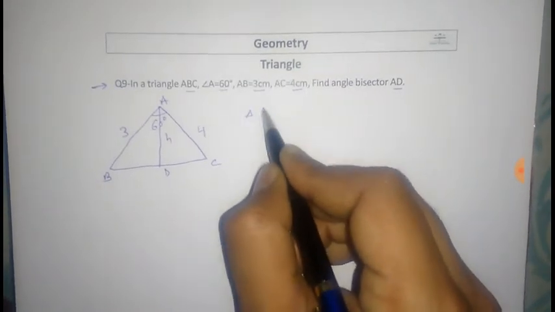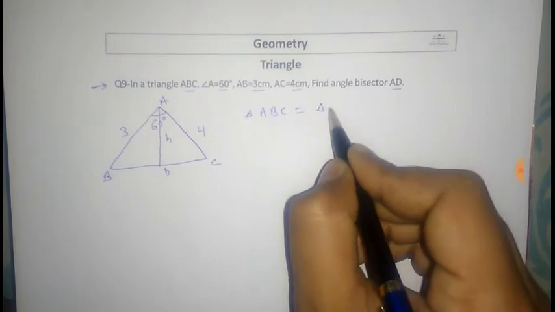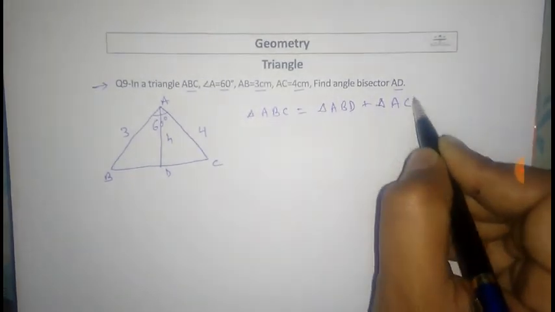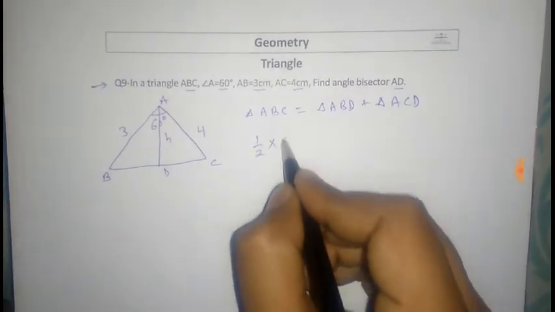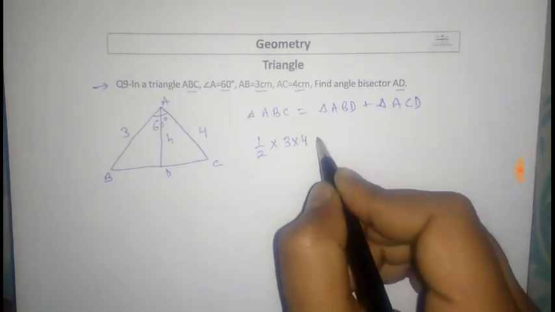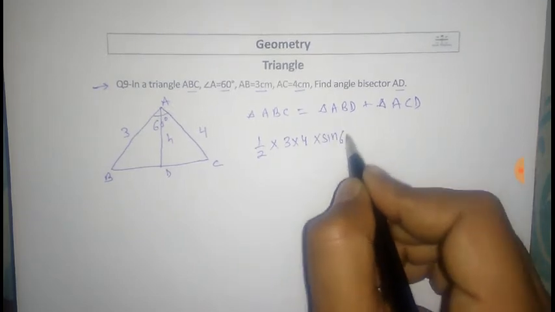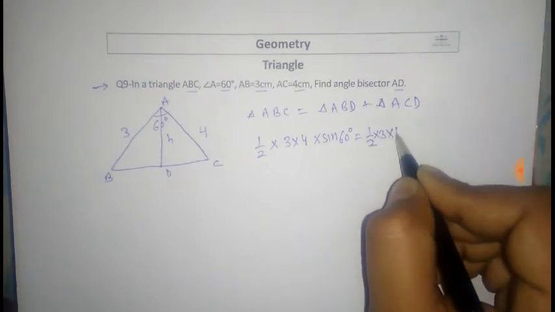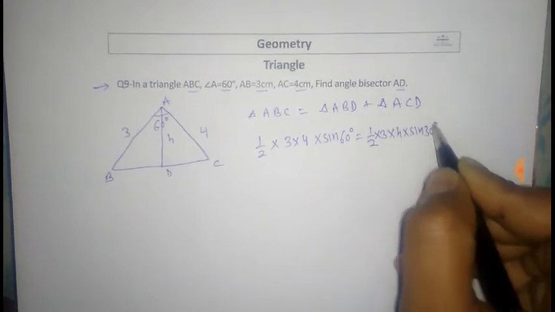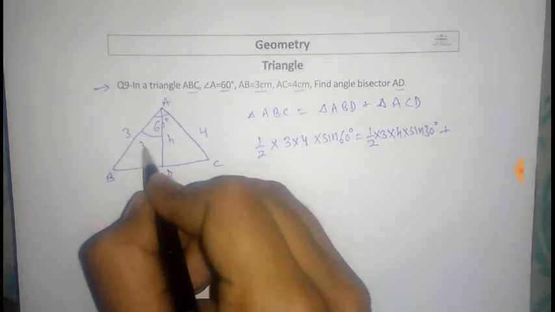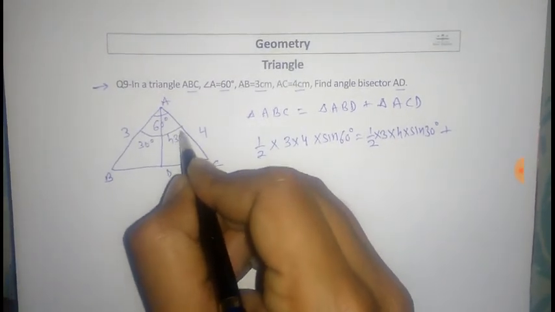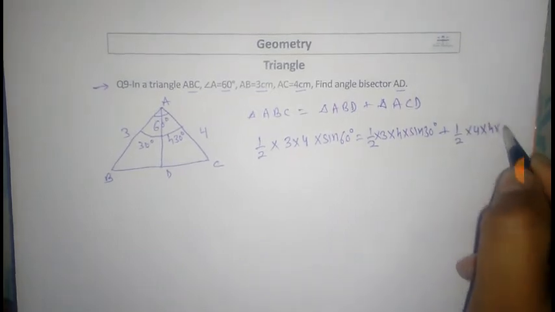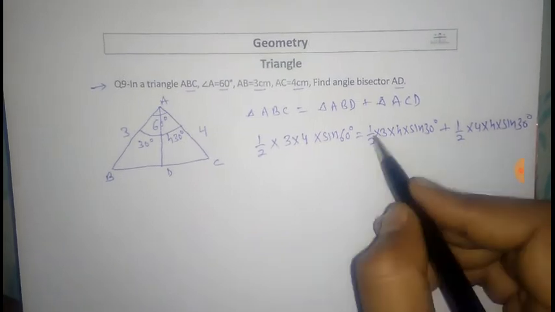Here, area of triangle ABC is equal to area of triangle ABD plus area of triangle ACD. Half of 3 into 4 into sine 60 degrees equals half of 3 into h into sine 30, plus half of 4 into h into sine 30. This angle is 30 degrees.